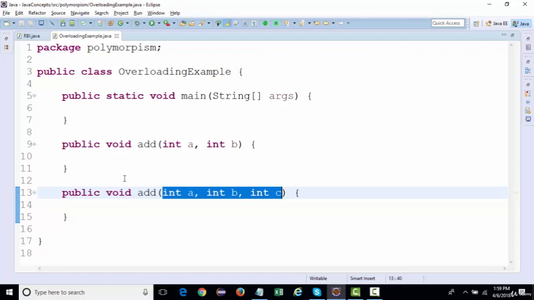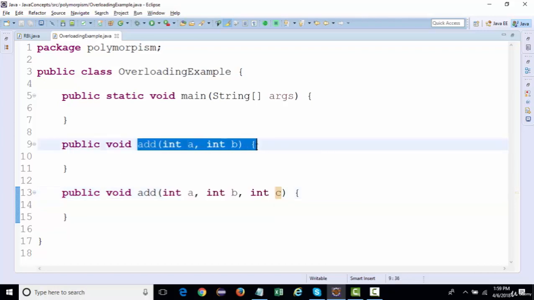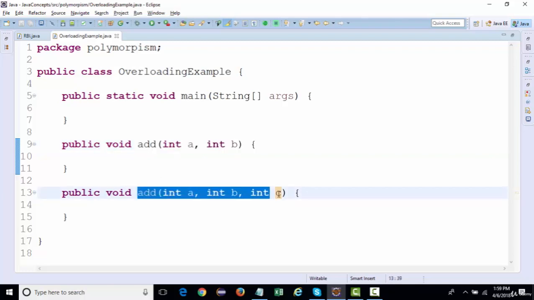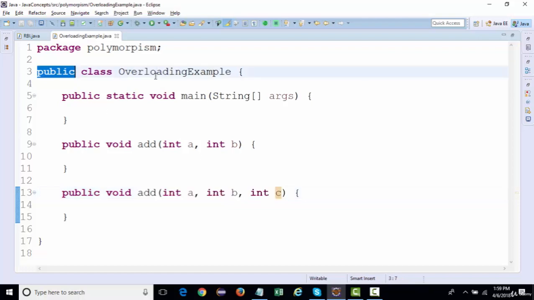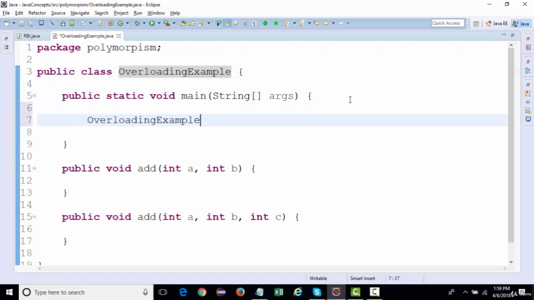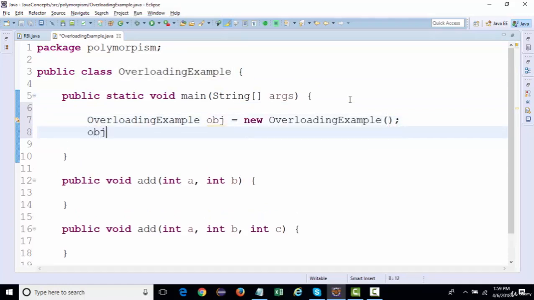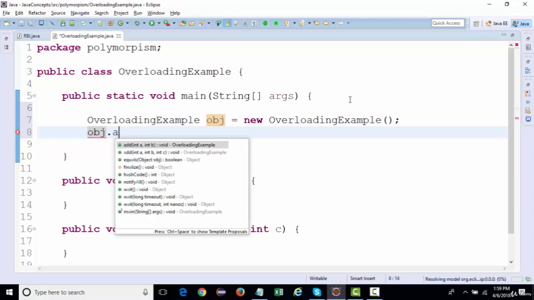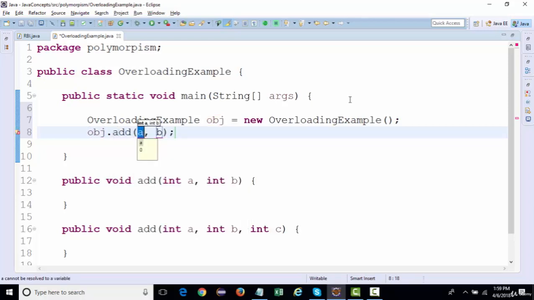Now, what is the need of overloading? At times, you may need to add two numbers. When you want to add two numbers, you will call this method. When you add more than two numbers, like three numbers, you will call the other method. So when creating an object of this class, you say obj equal to new class name, and if you want to add two numbers, you call the method add with int a and int b. Or else, if you want to add three numbers, you call the overloaded method with three parameters.